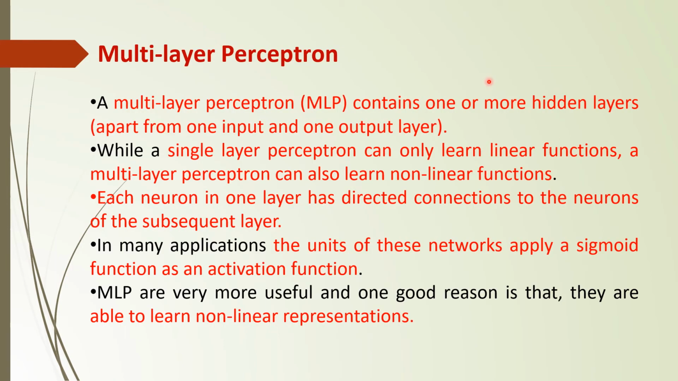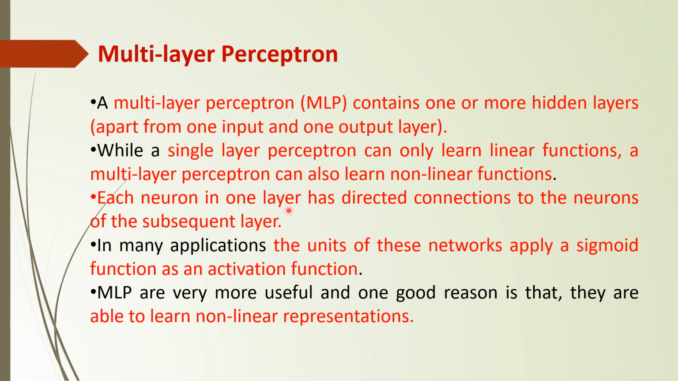Now we see the case of the multi-layer perceptron. A multi-layer perceptron contains one or more hidden layers. So in between the input layer and output layer, some intermediate layers are there. While a single layer perceptron can only learn linear functions, a multi-layer perceptron can also learn non-linear functions. So the idea is that with a single layer perceptron we can only perform linear functions, but with a multi-layer perceptron we can do non-linear functions.